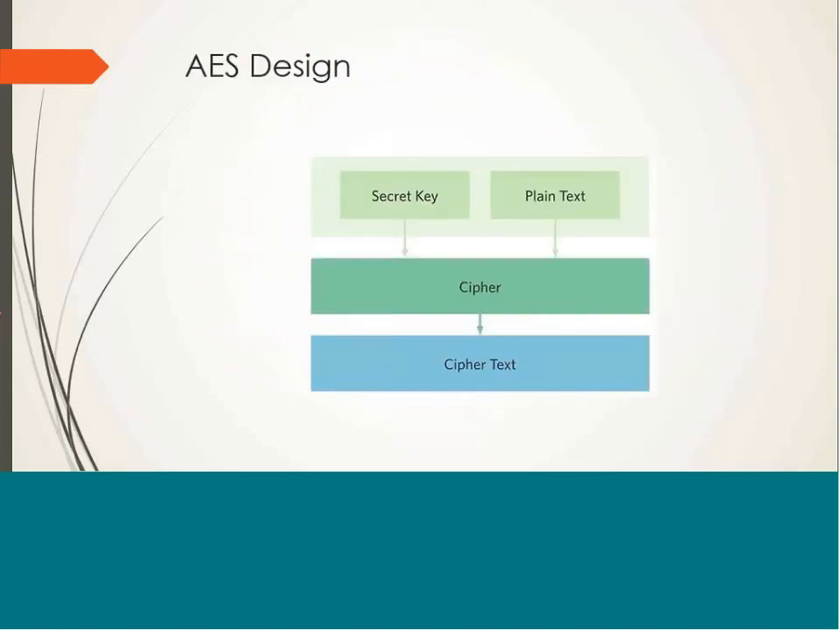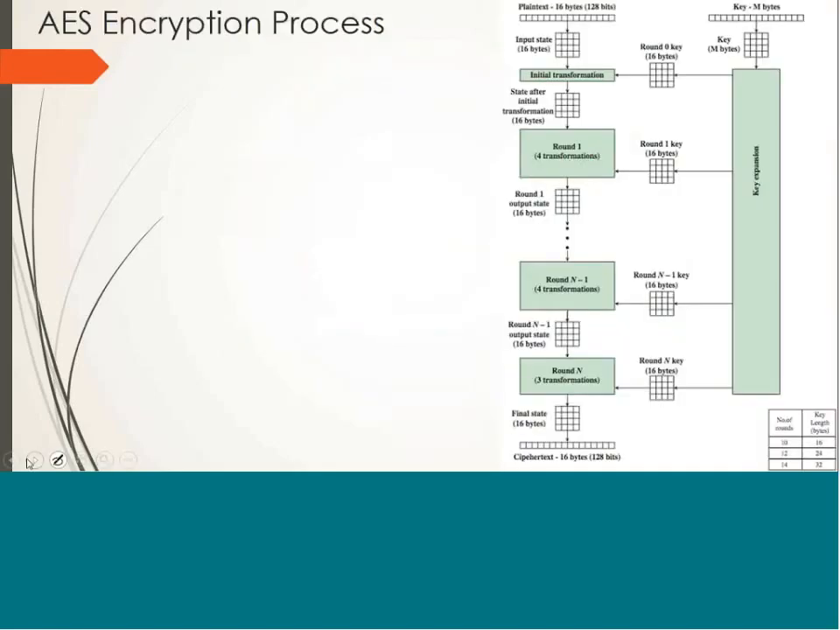So AES takes as input plain text of 128 bits and a secret key which may be of size 128, 192 or 256 bits, that is to be agreed between sender and receiver, and it gives output of 128 bits of ciphertext. So let's see the AES encryption process step by step.